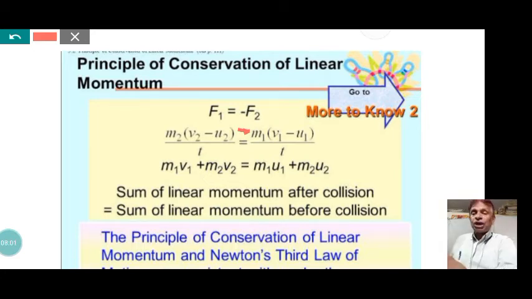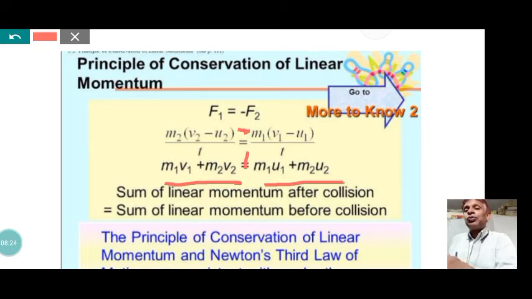Now if you calculate the equation, we get m1 v1 plus m2 v2 is equal to m1 u1 plus m2 u2. Here the left side is the total momentum of the system after collision, and the right side is the total momentum of the system before collision.